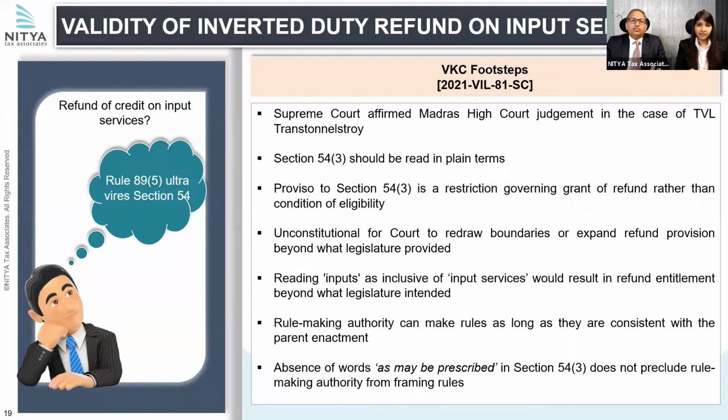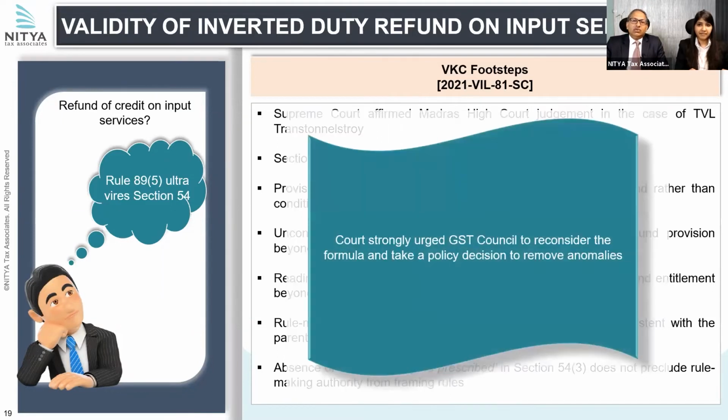Another important aspect which came before the Supreme Court was the formula under Rule 89(5), whether it was logical, whether there was an error. Because the formula, as we discussed a couple of slides back, talks about input, it talks about net ITC, and net ITC, as I stated, includes only ITC on account of inputs.